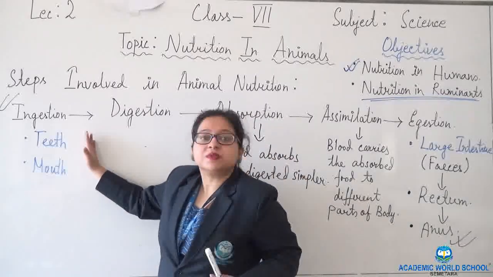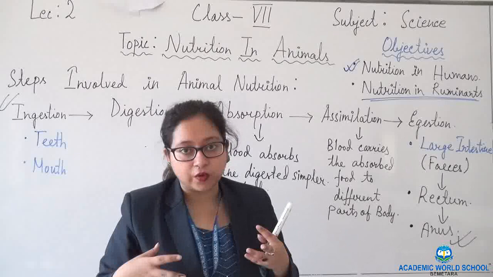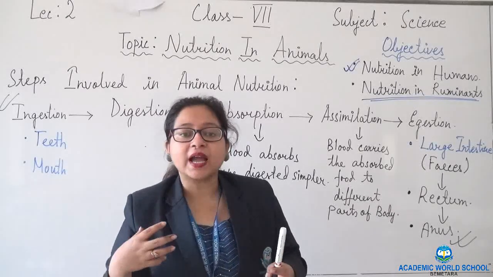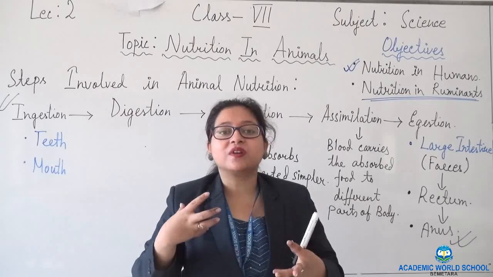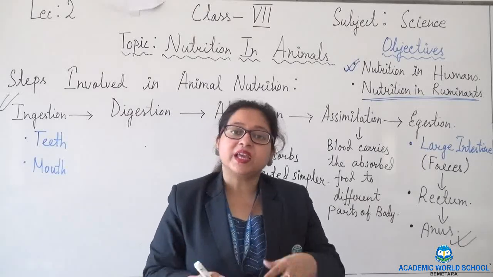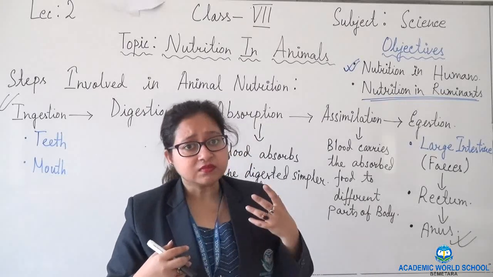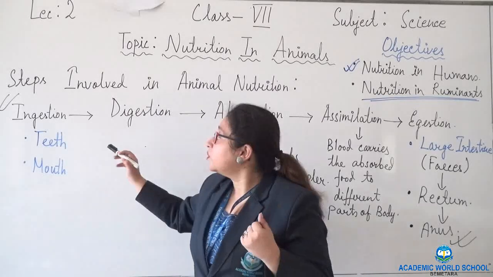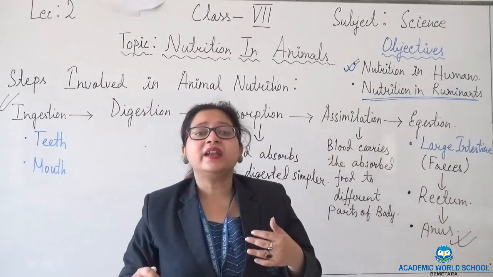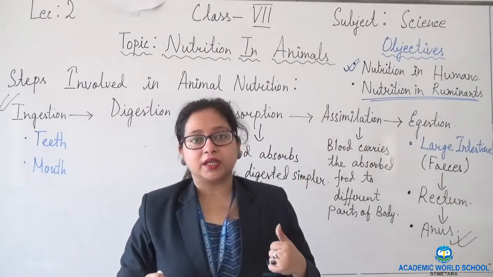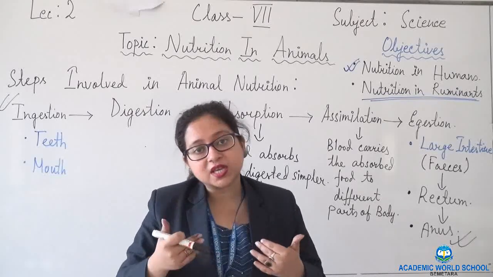First comes ingestion. Ingestion means taking in food. These grass eating animals take in as much grass as possible, and they keep on taking it. They take it with the help of teeth and mouth. They chew it and swallow it. This process keeps on going.